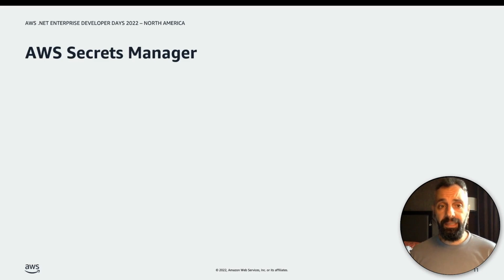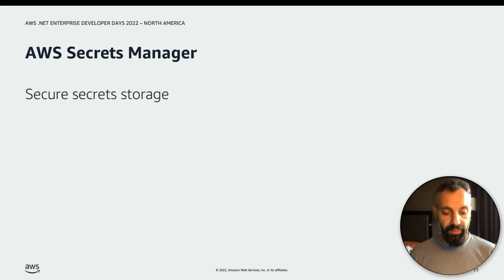Let's start with the AWS Secrets Manager. As the name suggests, this is a service for you to manage secrets. It allows you to store secrets at rest. That's very important. You can use your own keys, or you can use the AWS Key Management Service, the default keys in your account. And when you retrieve your secret, the Secrets Manager decrypts your secret using the key that you have defined and transmits that over TLS. So it always comes over SSL.